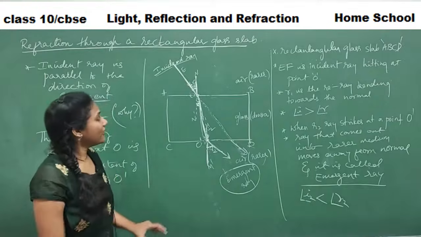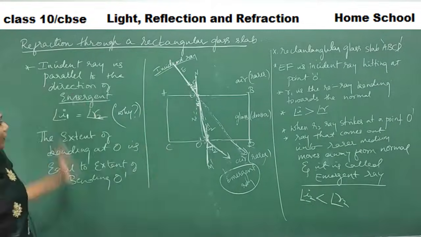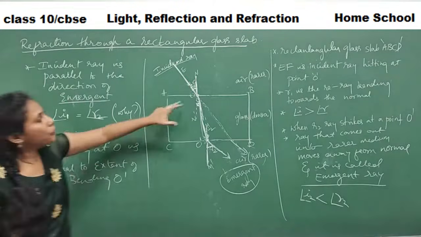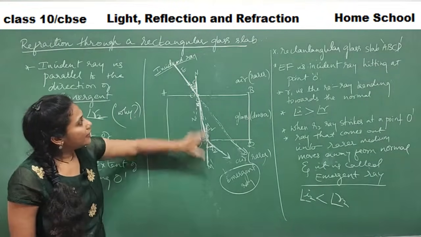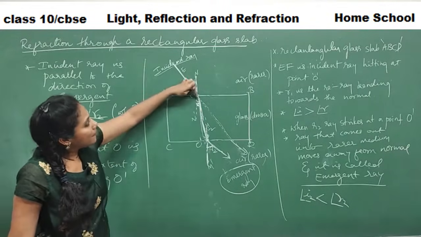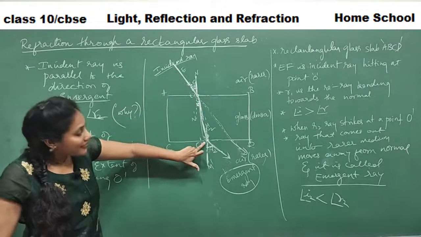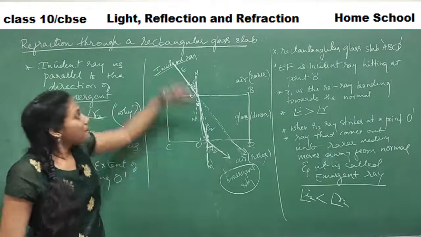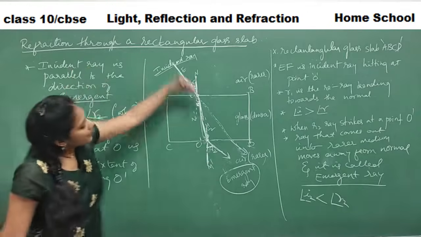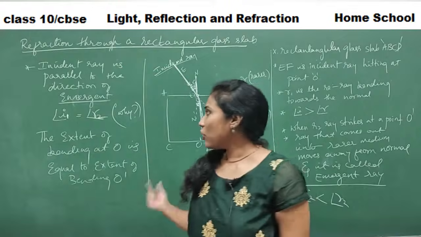What is important is that the incident ray and emergent ray directions are parallel to each other. It's because these are alternate exterior angles, they are equal, meaning how much ever bending takes place at O is equal to the bending that takes place at O dash. That's the reason these two rays are parallel. So that's all about the concept.